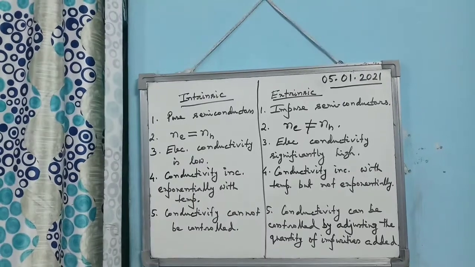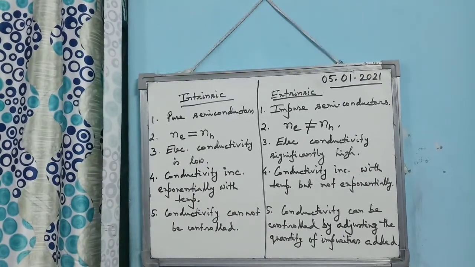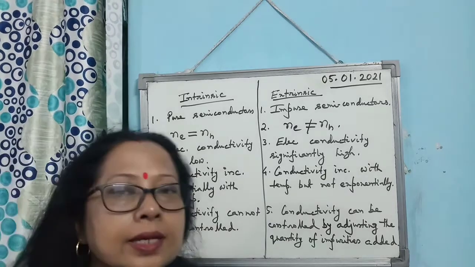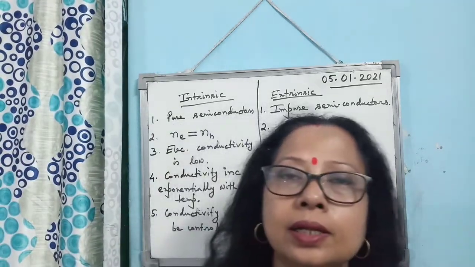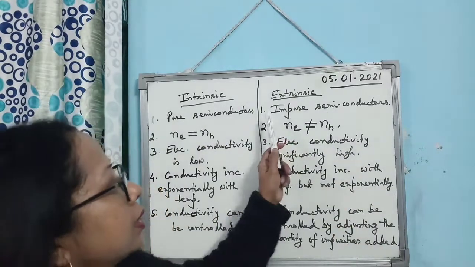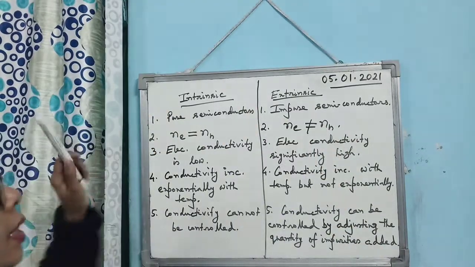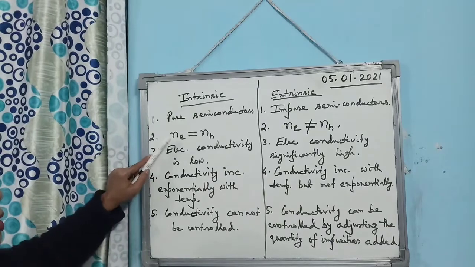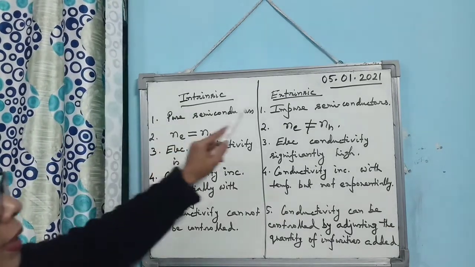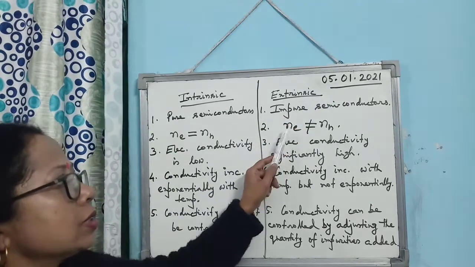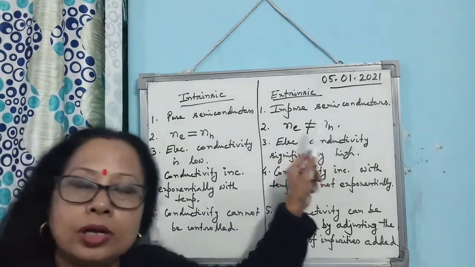Now the last topic: what are the differences between intrinsic and extrinsic semiconductor? Intrinsic semiconductors are pure semiconductors, extrinsic semiconductors are impure semiconductors. In intrinsic semiconductor, the concentration of electrons and holes are equal, but in extrinsic semiconductor, the concentrations of electrons and holes are not equal.